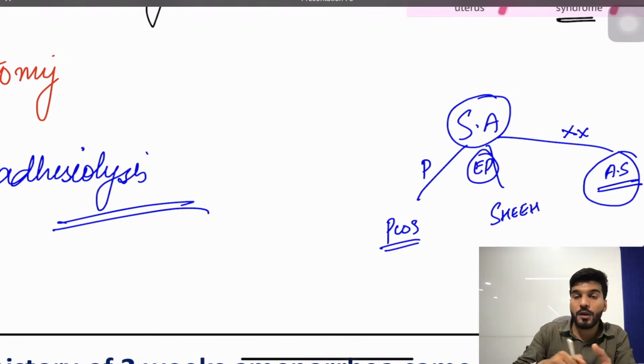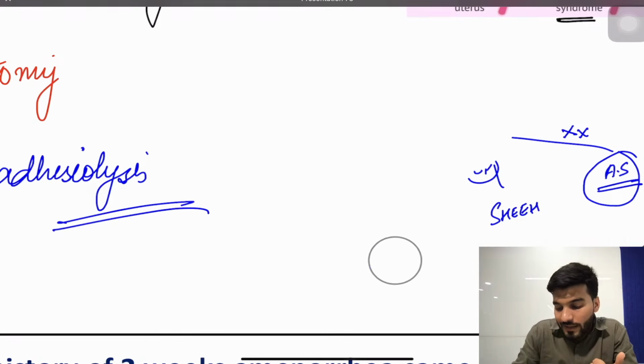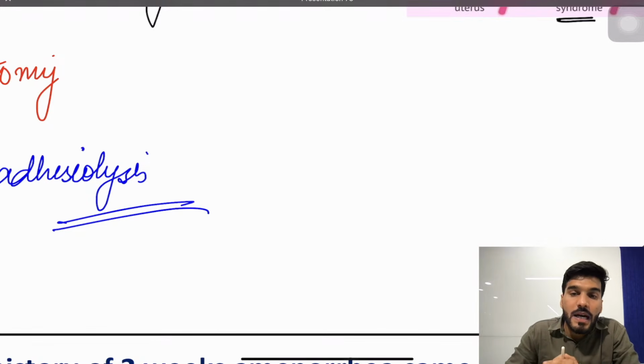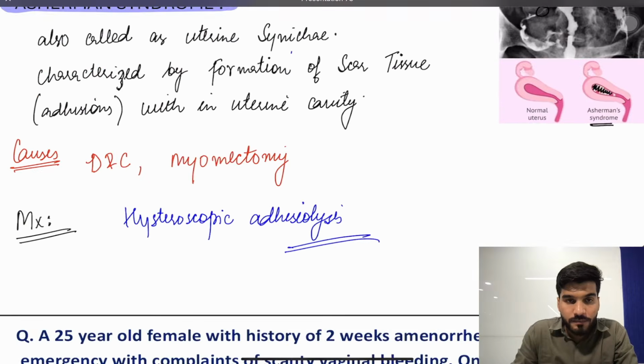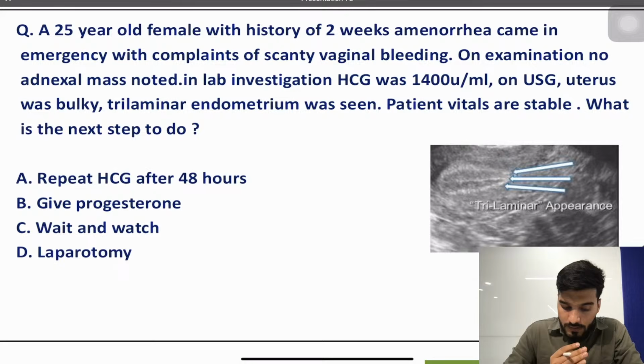What will be the treatment in order to get normal menses in a case of Asherman syndrome? Go for hysteroscopic adhesiolysis. I will teach you tomorrow in part 2 how to approach a secondary amenorrhea patient. Is that clear? Yes. Let's move to the next question. A few questions more and then we are done with part 1.